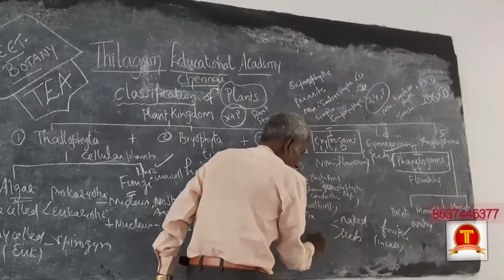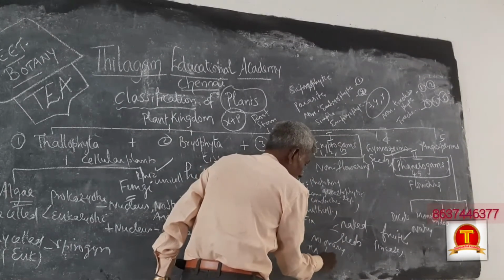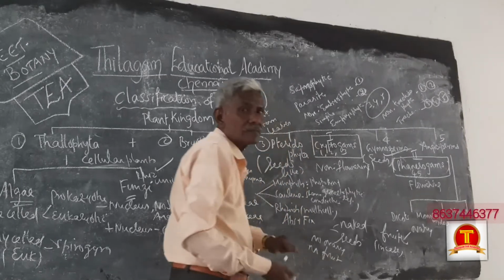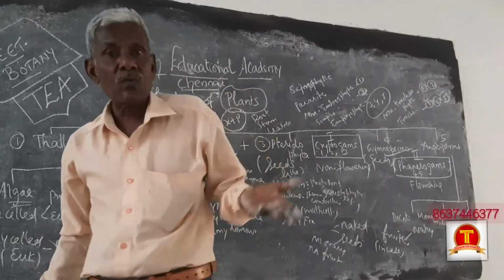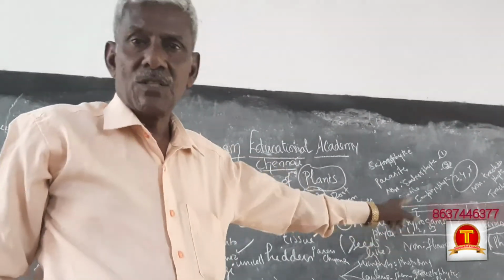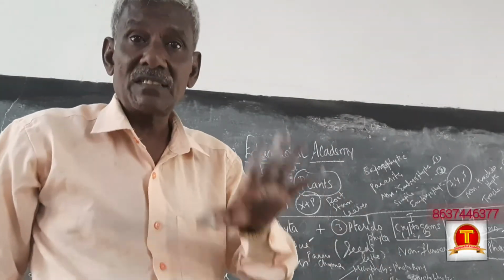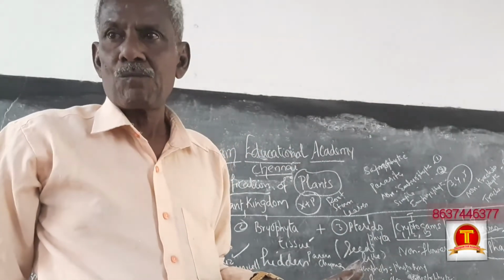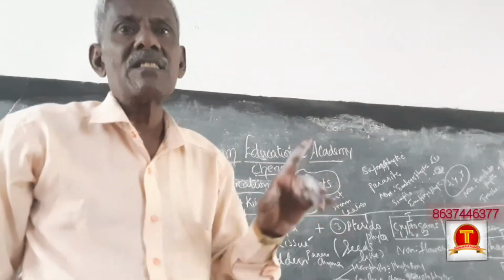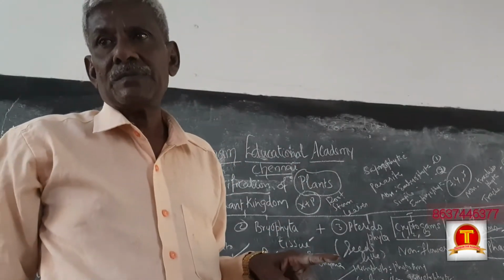Naked seeds means no ovary, no fruit. But seeds are present in both gymnosperms and angiosperms, so both are seed-producing plants. Only seeds means gymnosperms; seeds and fruit means angiosperms.